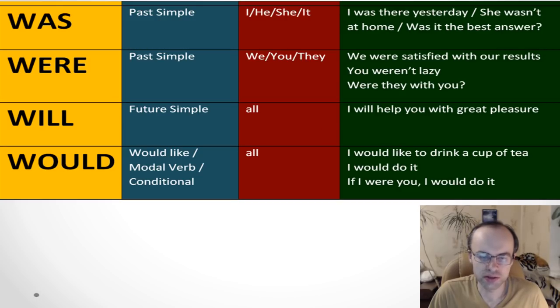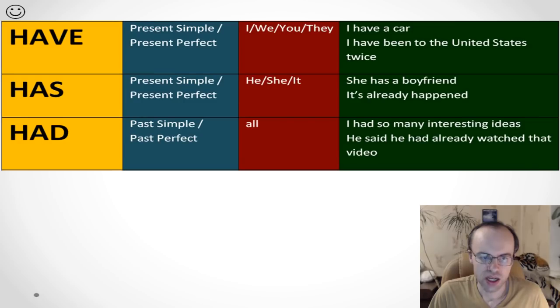So you see that we use was and were in past simple, we use will in future simple, and we use would. With this structure, would like, we use it in sentences where it's a modal verb, and we also use it in conditionals. Okay, and we can use it in a statement, negative sentences, and questions. It makes no difference.